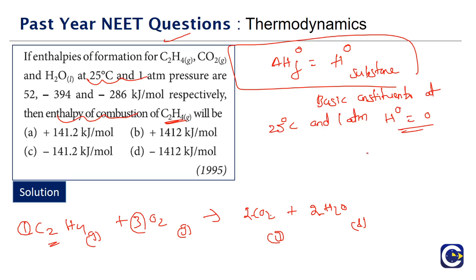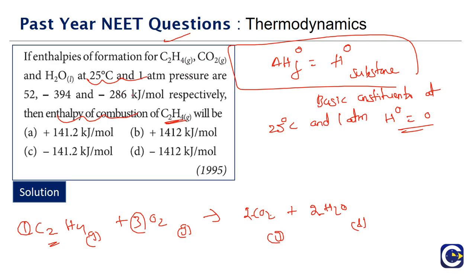That's why enthalpy of formation of a substance at standard conditions will itself be equal to the enthalpy of the substance at the standard conditions. Means what is the enthalpy of C2H4 at standard conditions? 52. What is the enthalpy of CO2 at standard conditions? Minus 394. What is the enthalpy of H2O liquid at standard conditions?